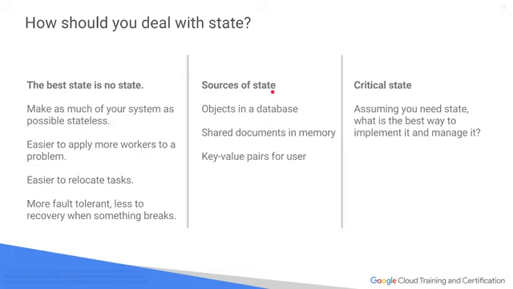Well, it depends on what you're storing. Those could be objects in a database. It could be shared information in memory, right? So you're keeping session information. It could be simple key value pairs. Perhaps you're tracking cookie data, and that is state. You're tracking where the user is going across maybe even a whole suite of websites. Now, what about critical state?